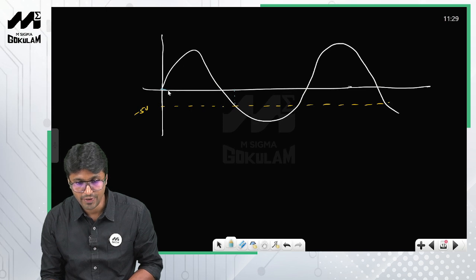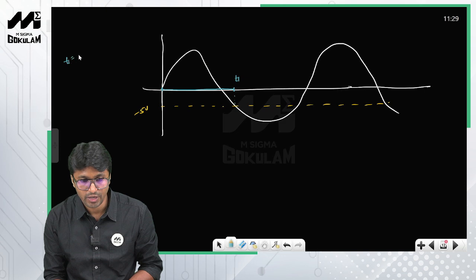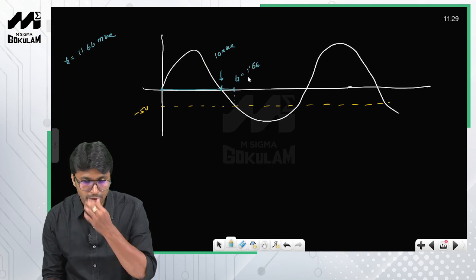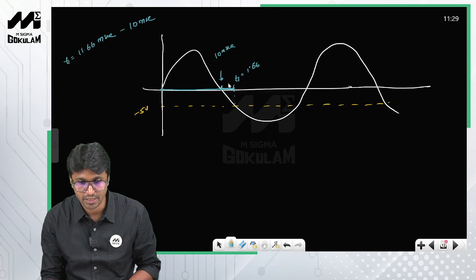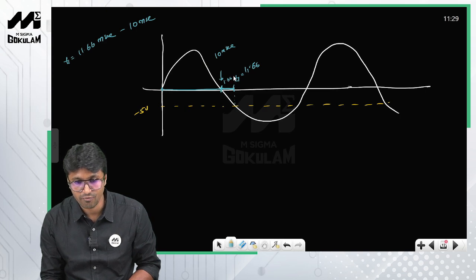So we have calculated this instant t1 as 11.66 milliseconds, and we know that this value is 10 milliseconds. Therefore this duration is 11.66 minus 10 milliseconds, which is 1.66 milliseconds. So t1 minus half the time period is 1.66 milliseconds.